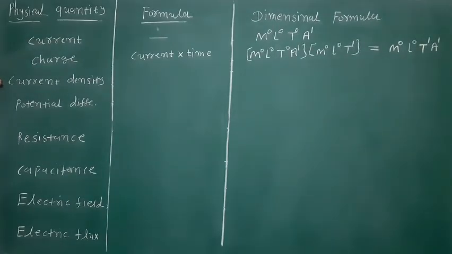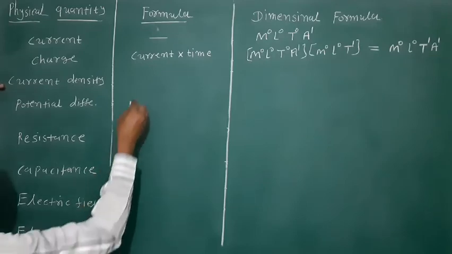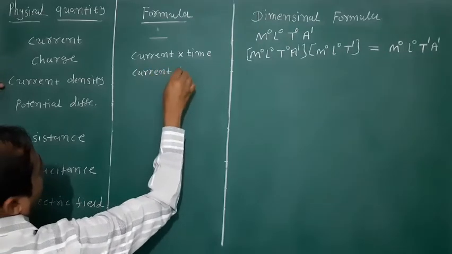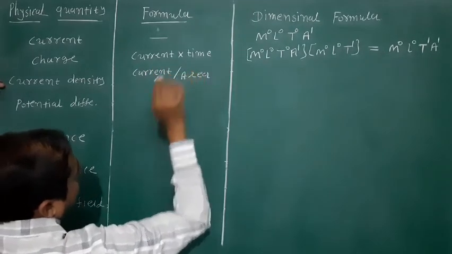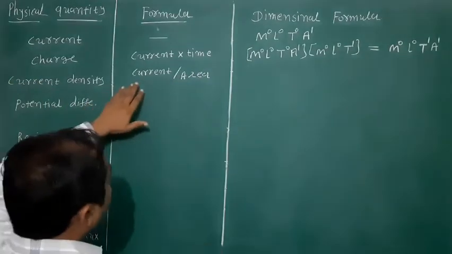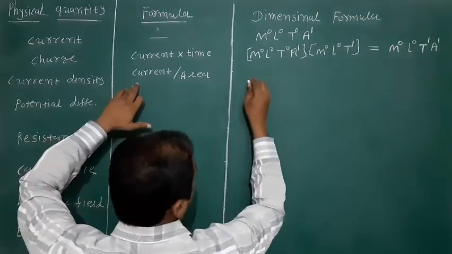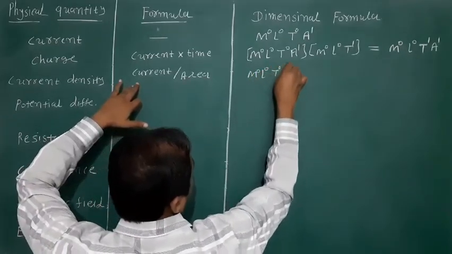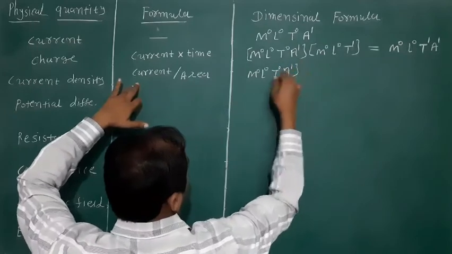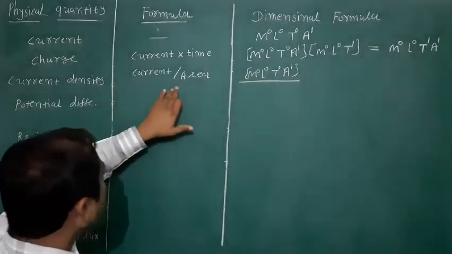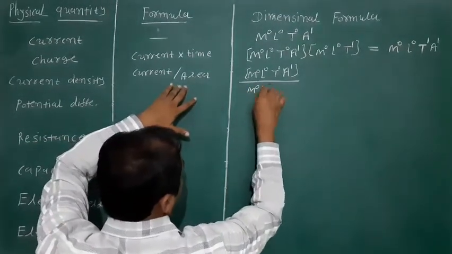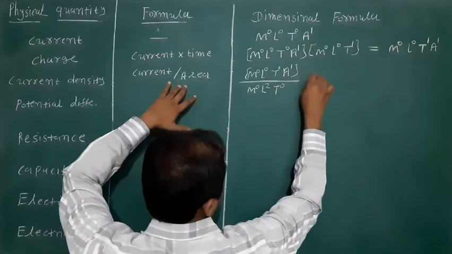The third physical quantity is current density. Its formula is current upon area. So friends, first of all we can write down the dimension formula of the current as M0, L0, T0, A raised to 1, upon area. Area, its dimension formula is M0, L2, T raised to 0.